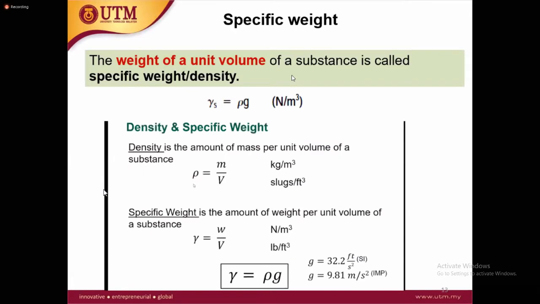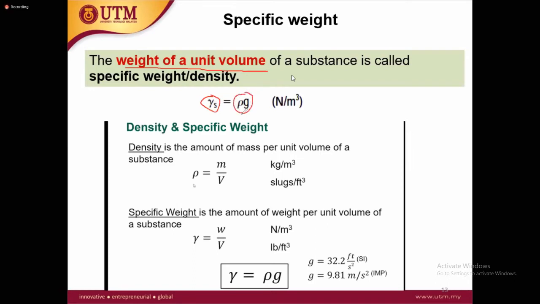Next, we have the specific weight. Specific weight has the same relations. Specific weight is the weight over volume. Weight per unit volume of a substance is called the specific weight. So specific weight is defined like this one. This is the gamma symbol. So this is equal to rho and g.